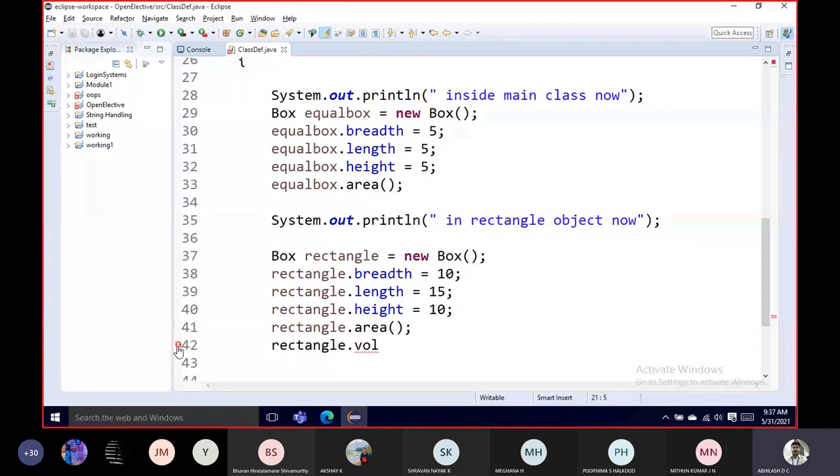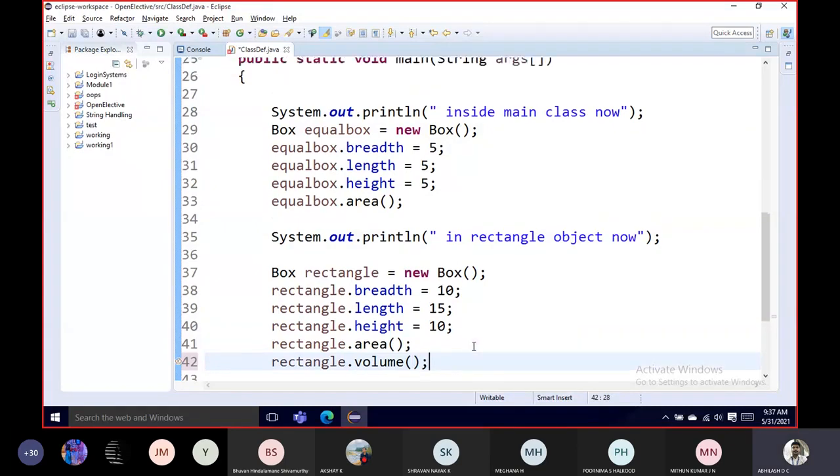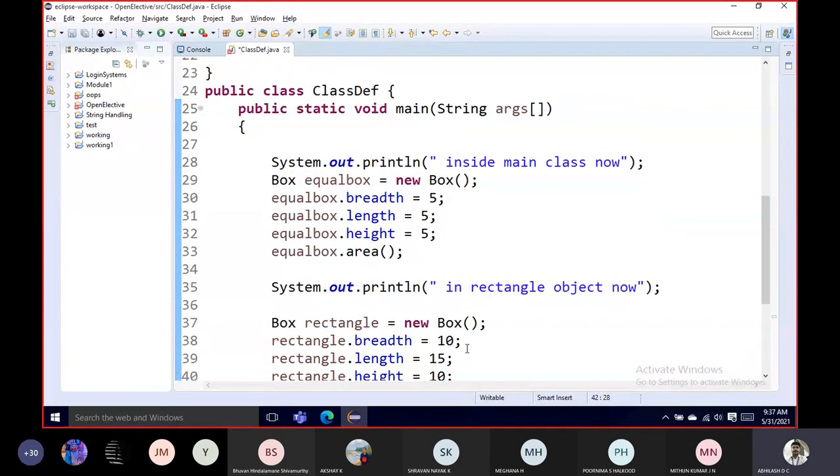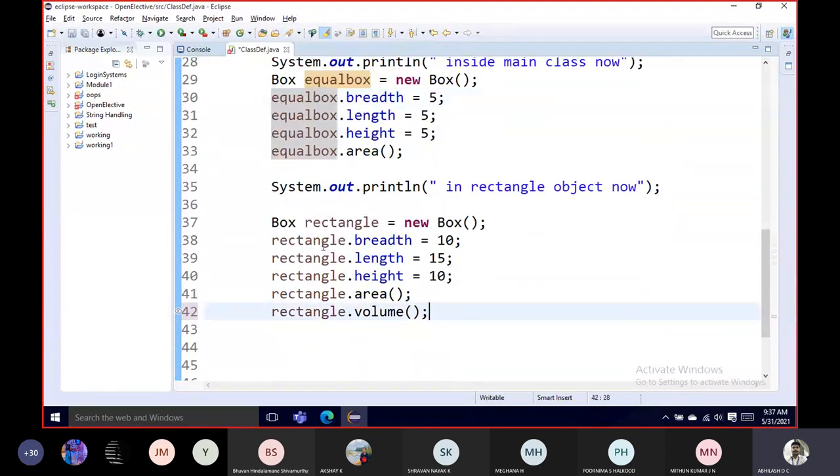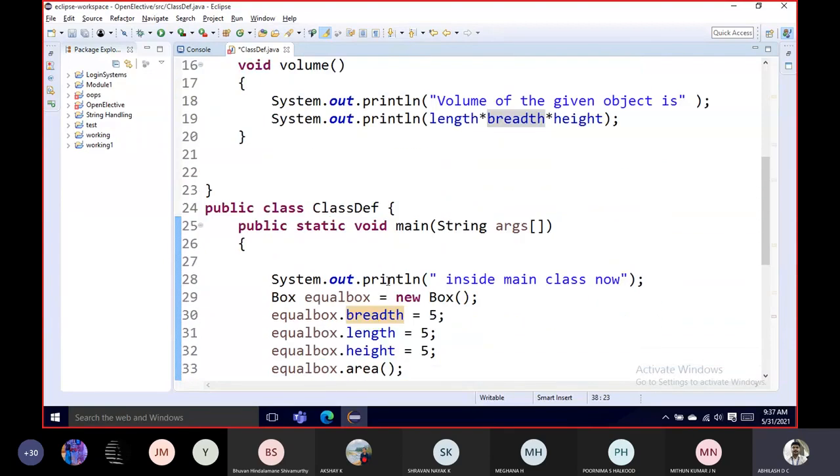You can call this rectangle volume wherever it is required. I don't need the volume for this particular equal box, but I want it for my rectangle object.